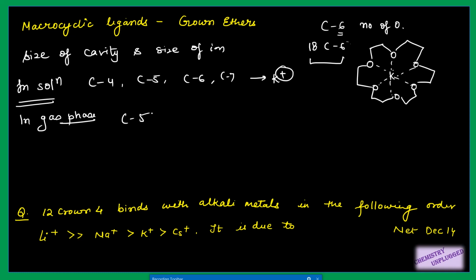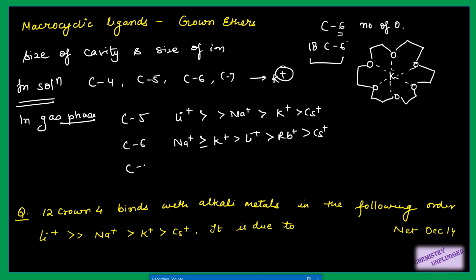For crown 5 ethers, the highest binding affinity is for lithium, then sodium, potassium and then cesium. For crown 6 it is highest for potassium, then sodium, then potassium, lithium, rubidium, cesium. For crown 7 it is highest for potassium, then sodium, then rubidium, lithium and cesium.